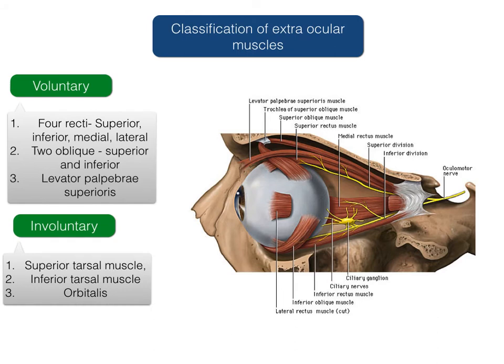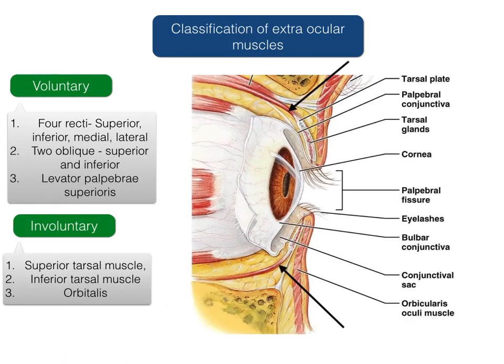Classification of extraocular muscles. The extraocular muscles can be classified into voluntary and involuntary. The voluntary are the four recti muscles, superior, inferior, medial, lateral, two oblique, namely the superior and inferior, and the levator palpebrae superioris. The involuntary muscles are the superior tarsal muscle and the inferior tarsal muscle and the orbitalis.